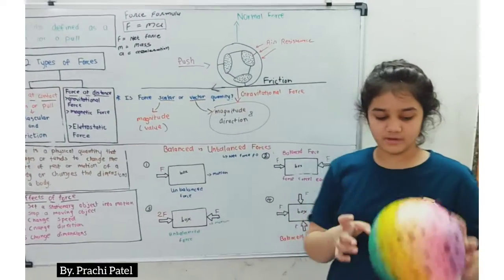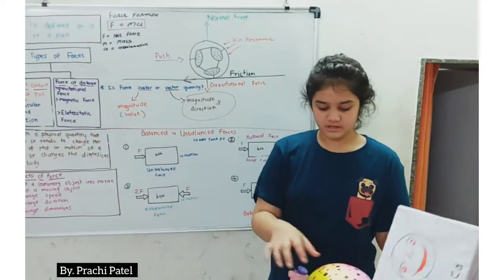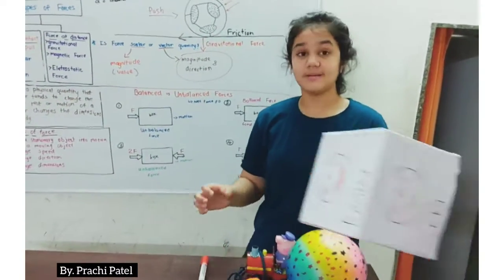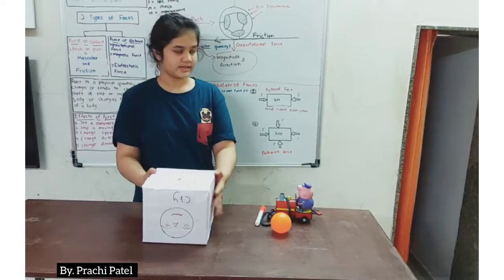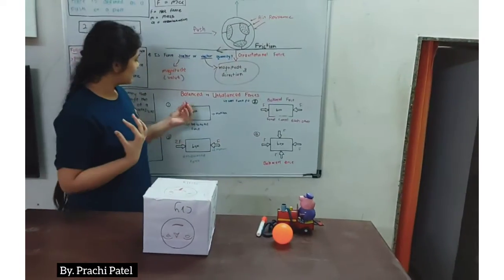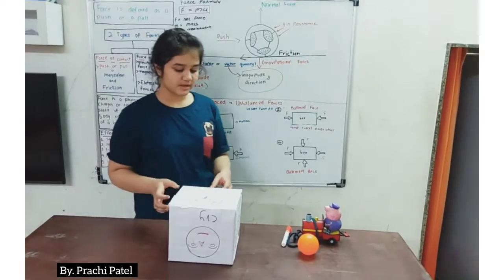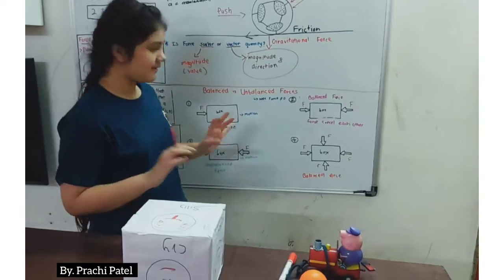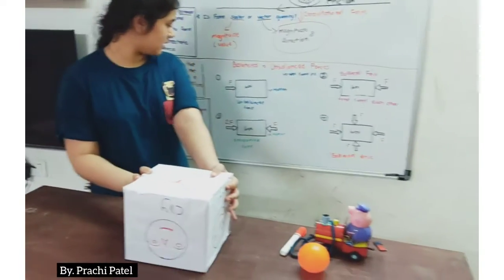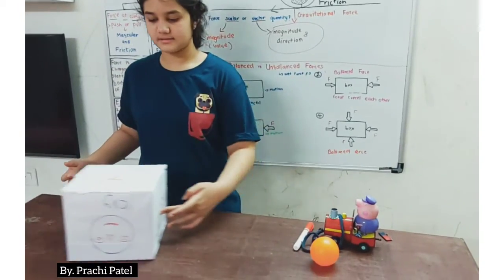Then I would like to explain one more thing, which is very easy to learn and very important to learn. I have this box over here and we are going to learn about balanced versus unbalanced force. I have a box over here and I'm pushing this box like this.